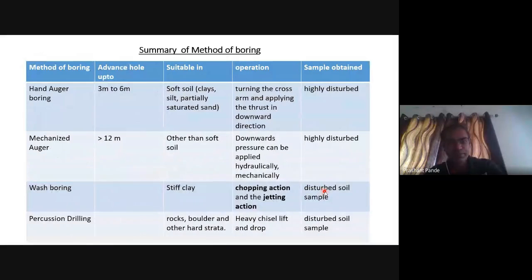This is a summary of the methods of boring. You can see here all types of boring listed, and the advanced hole depth, meaning the maximum depth of boring, is 3 meters and 12 meters in these cases, and which type of soil and operation each is suitable for. Samples obtained, either disturbed or undisturbed, are summarized in this table. So here you mainly have to remember the operation and the sample obtained.